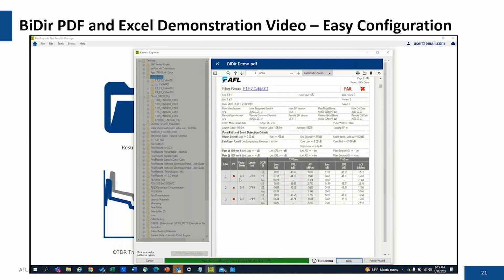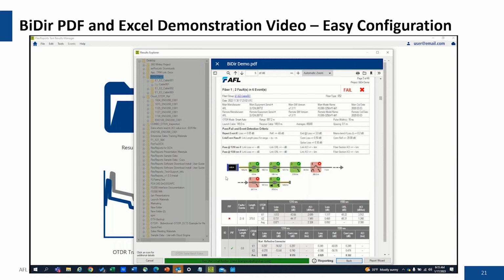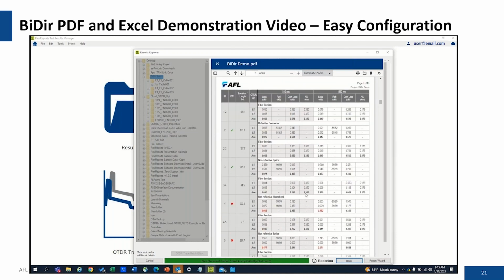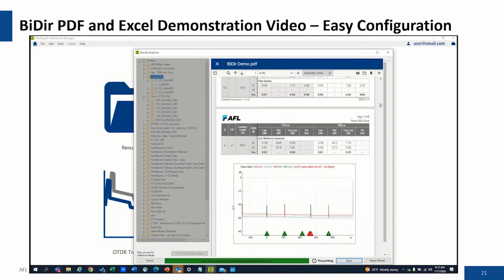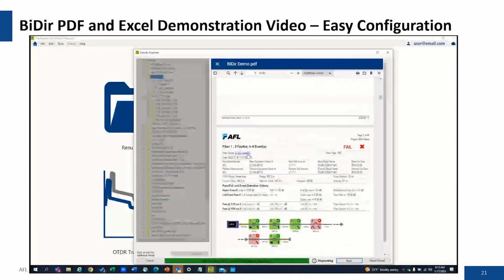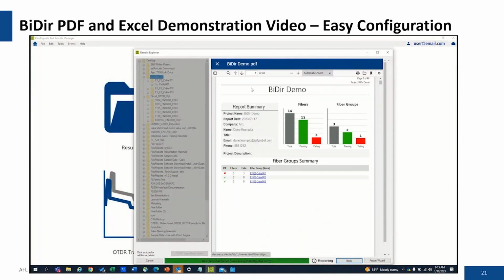I'm going to click on the cable and look on a cable to find a failure, and I'll navigate through the fiber details to figure out what's going on. And you can see that the failures are due to these macro bends. You'll see the bi-directional OTDR trace. Very easy to navigate around the report. And then you can navigate back to the summary screen to look at something else. Very, very simple.